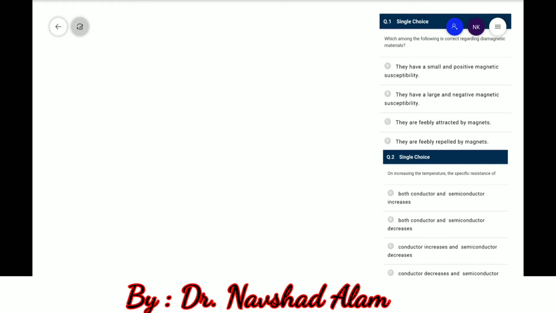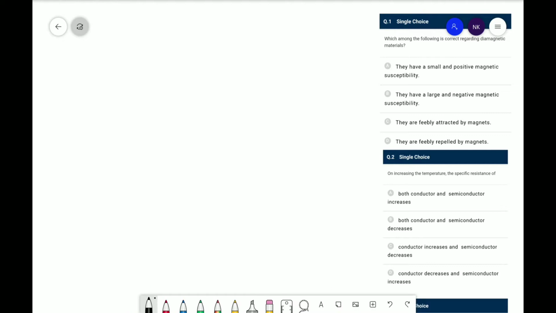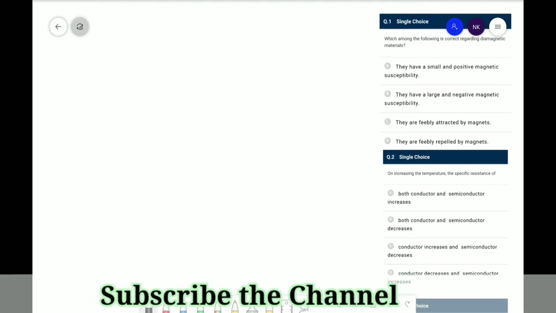So let's start. The very first question is, which among the following is correct regarding diamagnetic materials? Okay. So here the options given are: they have a small and positive magnetic susceptibility, they have large and negative susceptibility, they are feebly attracted by magnet, they are feebly repelled by magnet.